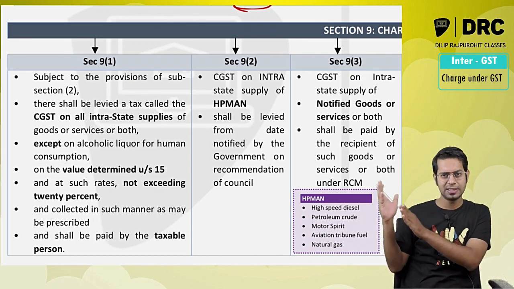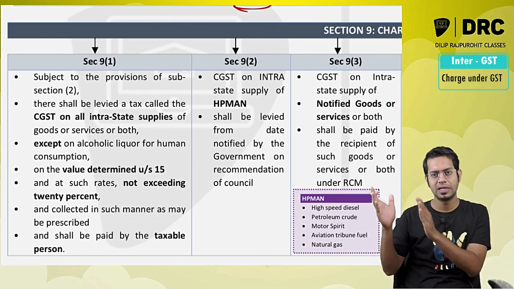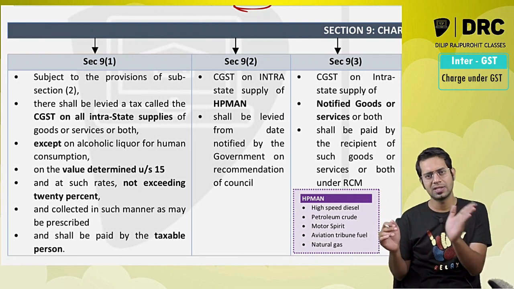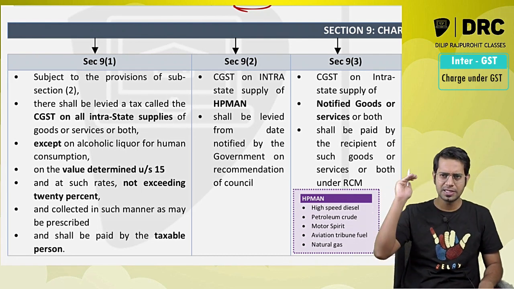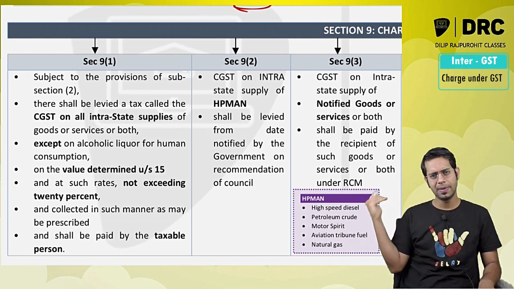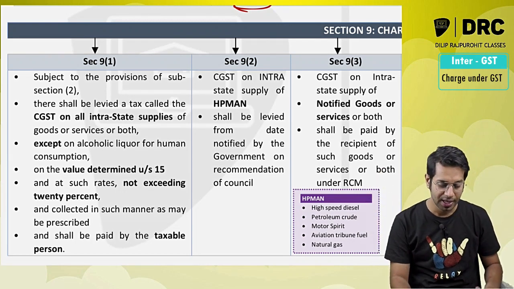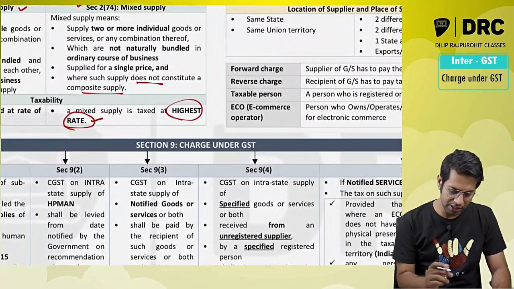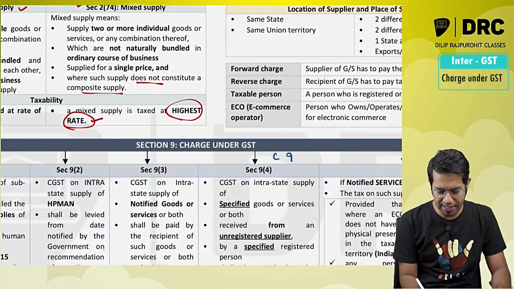In your material, this is the third chapter, that is the charge under GST. It includes section 9 as well as section 10, but today we'll be discussing them separately. Section 9 will be discussed separately and section 10 will be discussed separately. Section 9, charge under GST. Please note, in your institute material, section 9 and section 10 are the same chapter.